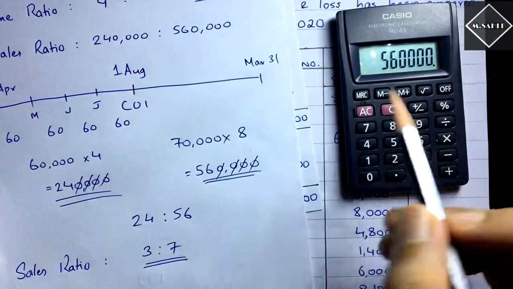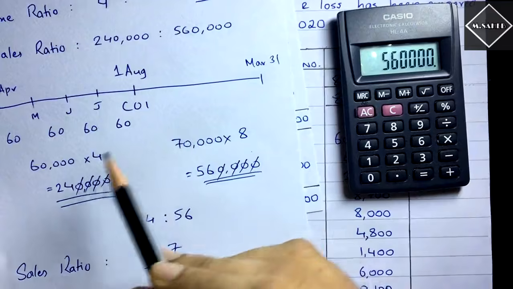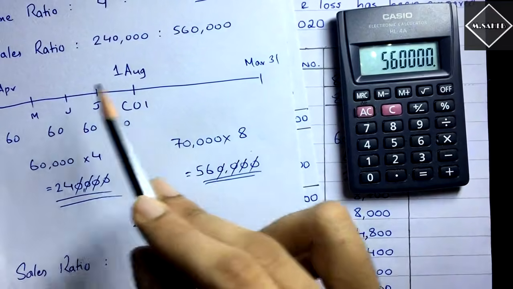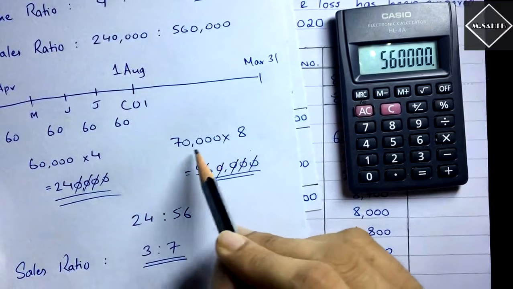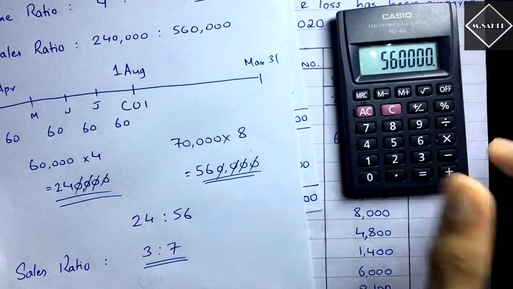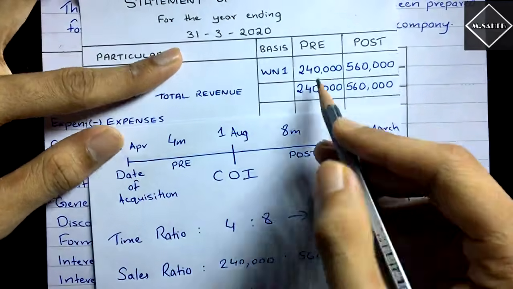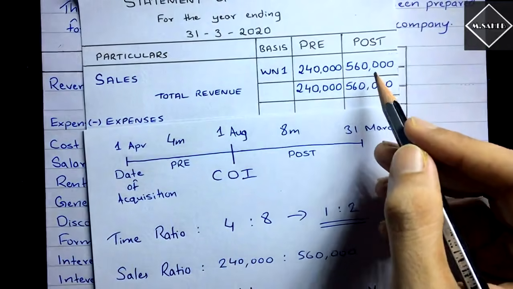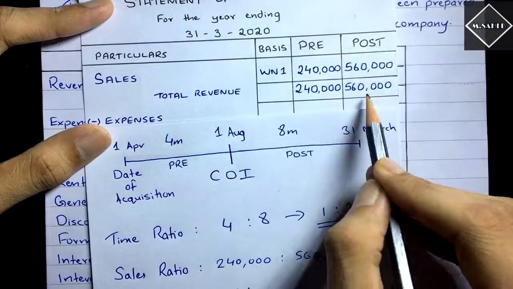They said in the adjustment that 70,000 is the average monthly sales, so 70,000 into 8, because 4 months have gone to the pre-period, and the remaining 8 months have gone to the post period. So 70,000 average monthly sales into 8, you get 5,60,000. So 2,40,000 and 5,60,000. This is how we found out the sales of the pre and post period. Simple. And then we had only one income, so total revenue was 2,40,000 and 5,60,000.